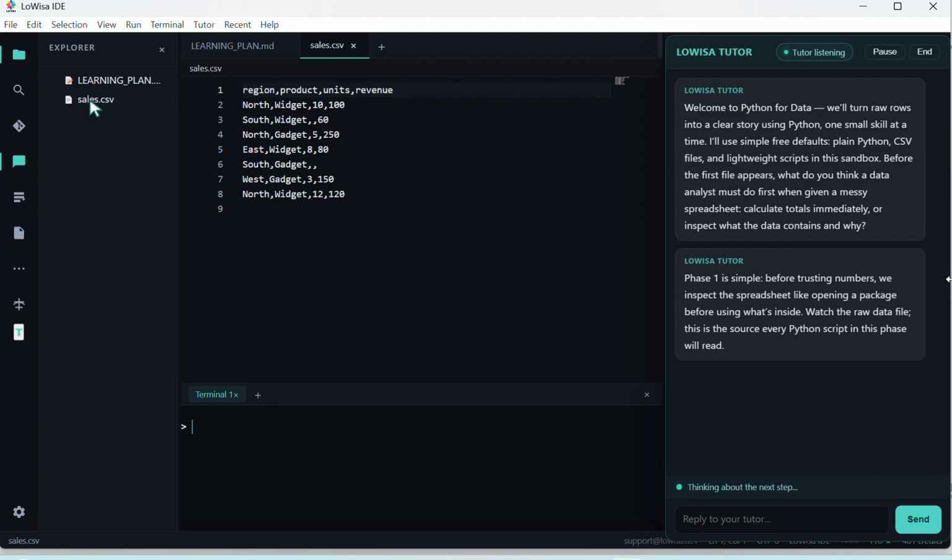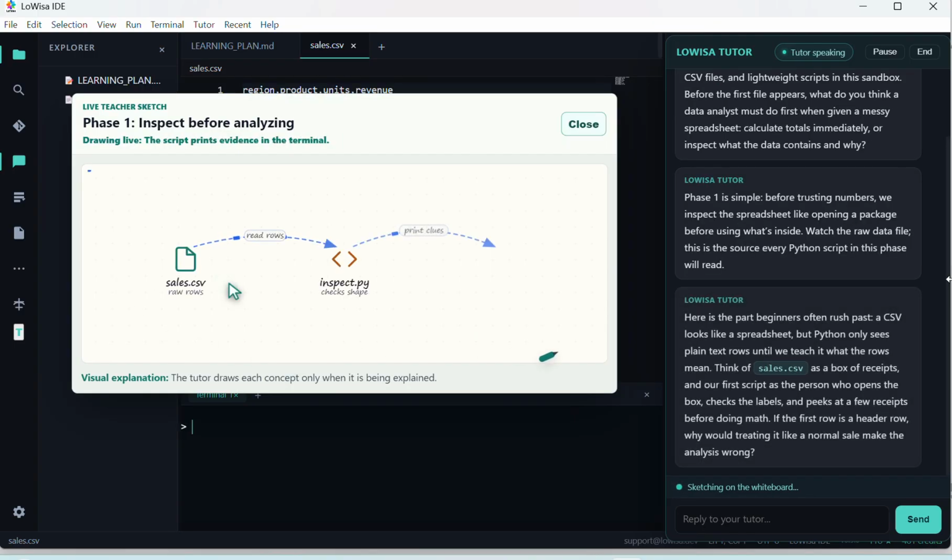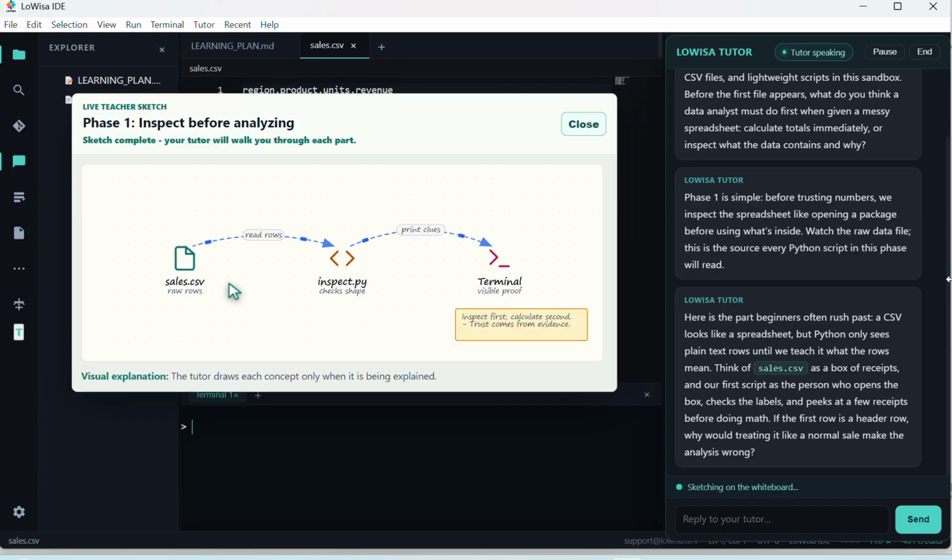Watch the raw data file. This is the source every Python script in this phase will read. All right, let's walk through this idea together and keep it grounded in the analogy. Here is the part beginners often rush past.